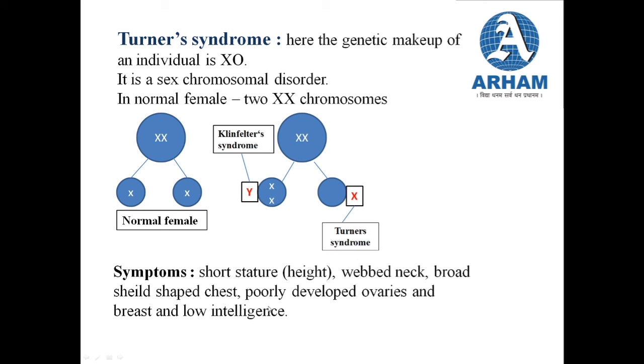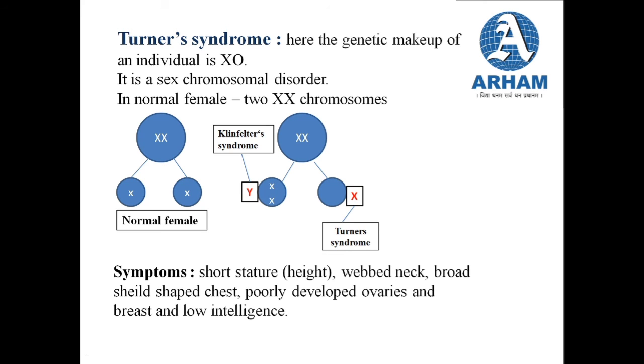Such individuals who have Turner syndrome are sterile and their reproductive processes are not normal like a normal female. The symptoms are short height, webbed neck, and broad shield shaped chest. They have poorly developed ovaries and poorly developed breasts, and their intelligence is very low. So these are certain symptoms of females suffering from Turner syndrome.